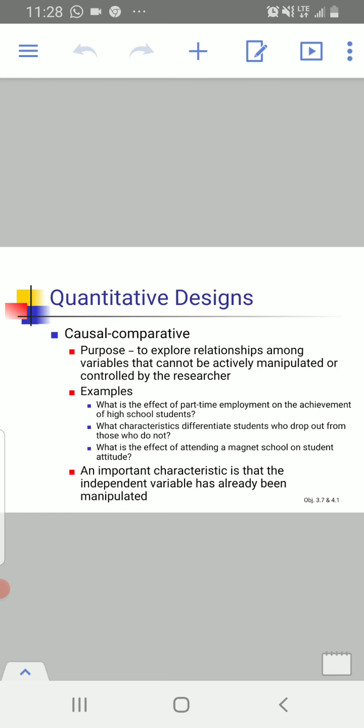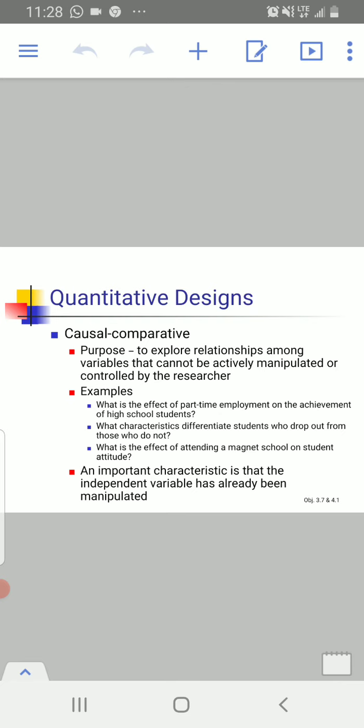The preschool attendance has already occurred. As a researcher, you cannot control or manipulate it. So as a researcher, we can't manipulate or change the independent variable.